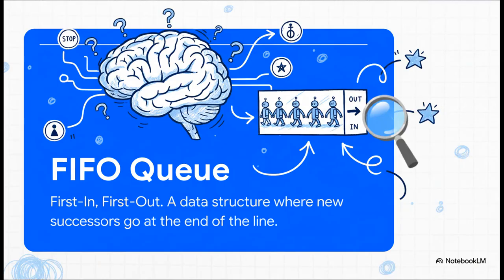And the secret sauce that makes this work is a really simple idea called a FIFO queue. It stands for first in, first out, and it works exactly like you'd think. It's just like waiting in line for a coffee. As the AI finds new places to go, it sends them to the back of the line. And it always serves the one who's been waiting at the front the longest. It's this fair, one-at-a-time process that guarantees it explores level by level, methodically.